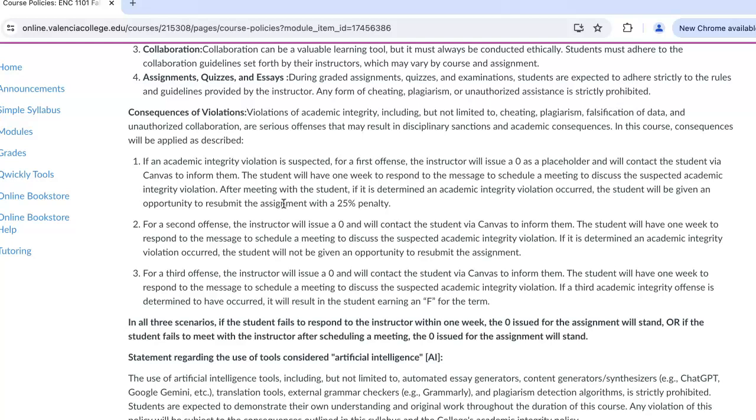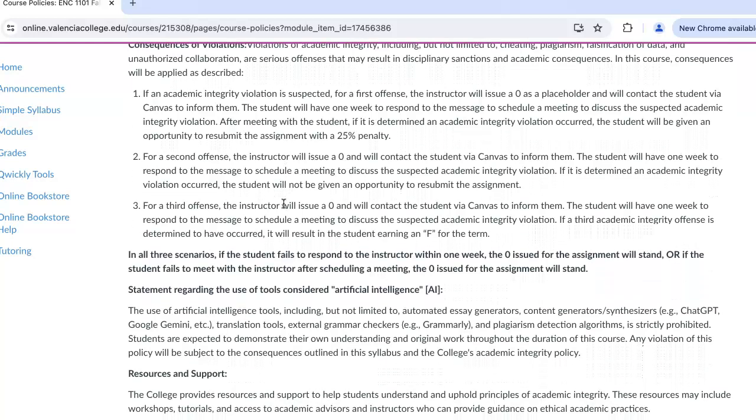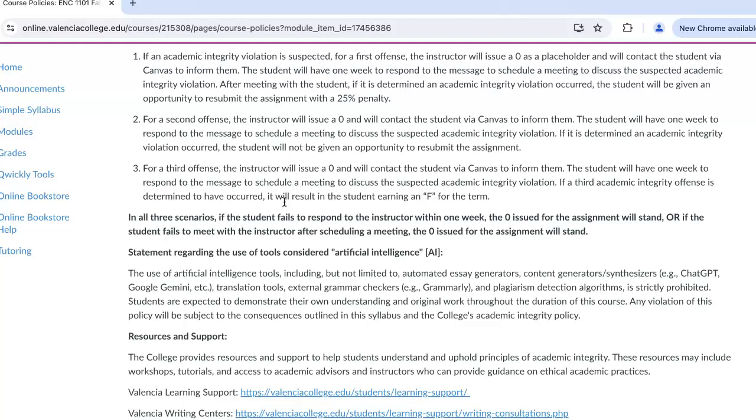And then if we determine that something did in fact happen that did not meet academic integrity standards, you would have an opportunity to resubmit that assignment with a 25% penalty. However, on a second offense, while we'll go through the same process of issuing a 0, having a meeting, the 0 will stand for that assignment. There will not be an opportunity to resubmit. And then for a third violation, the process will look the same, but you will earn an F in the course if it comes to a third situation.